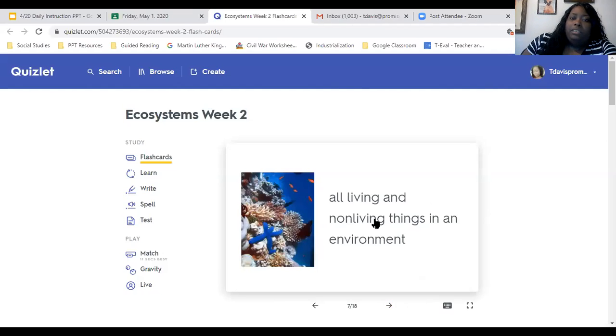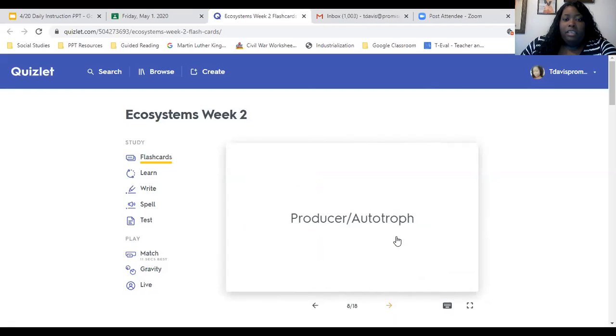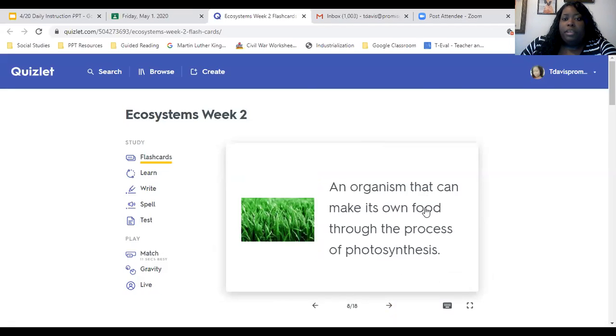The next is the ecosystem. It is all the living and non-living things in an environment. And then a producer or an autotroph is an organism that can make its own food through the process of photosynthesis.